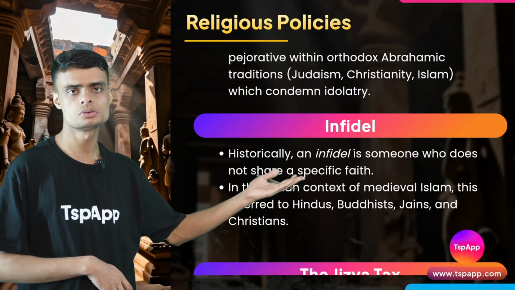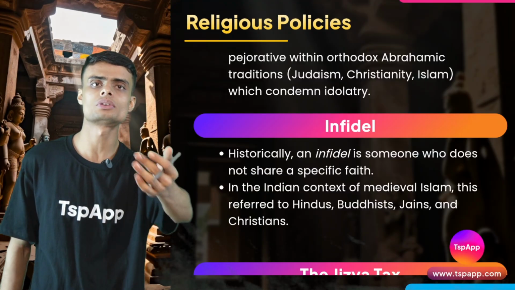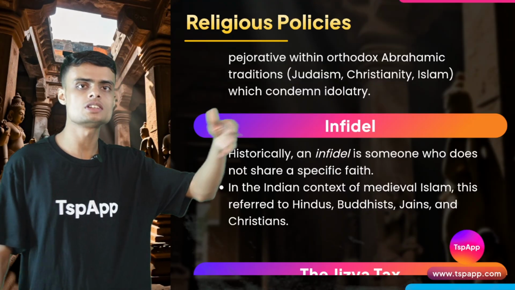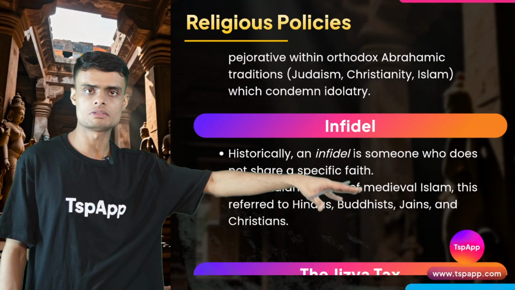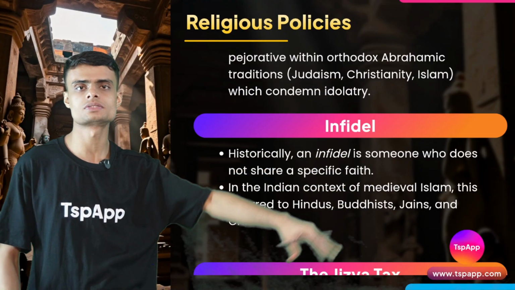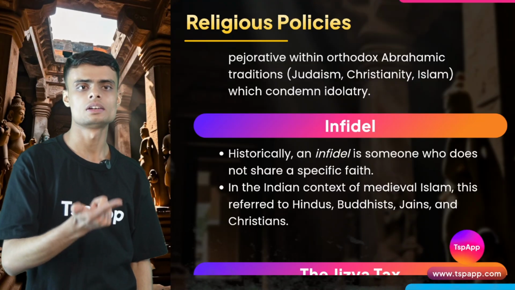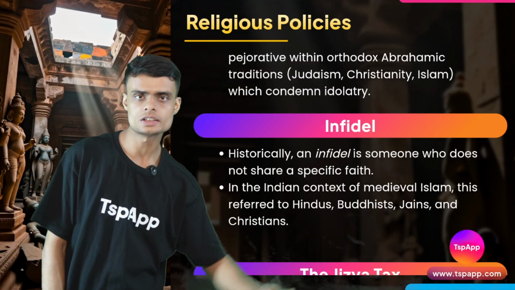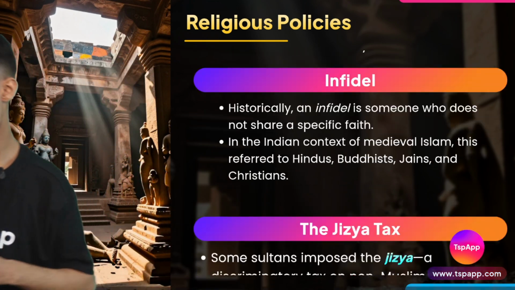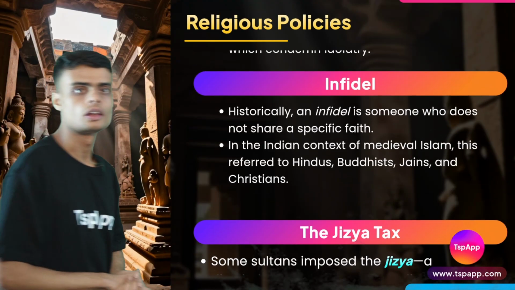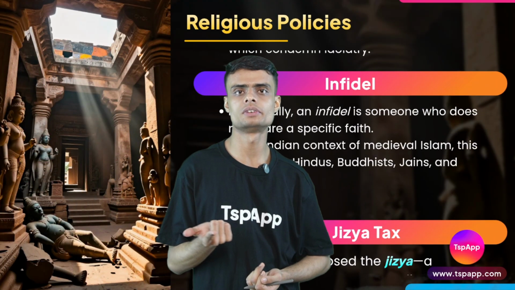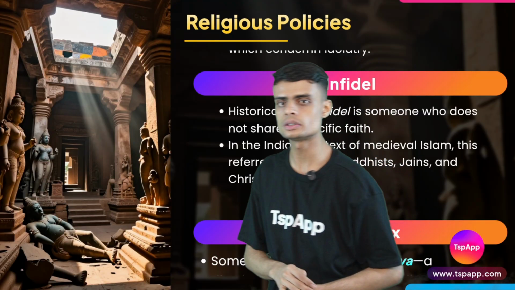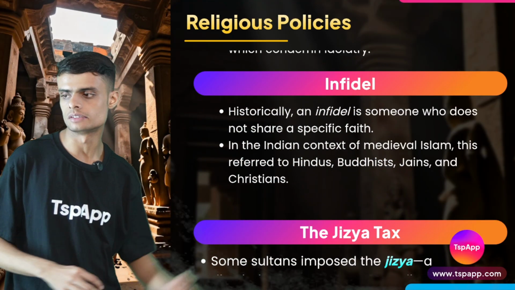Next, we have infidels. Who are infidels? Infidels are people who are not from your own religion, the people of other religions. Suppose the Delhi Sultans were Muslims. Infidels would be Jains, Sikhs, Christians, Hindus and Buddhists. And they believed that by destroying the temples and plundering the wealth of temples, they were doing service to their own religion. They were trying to destroy the places of worship of infidels.